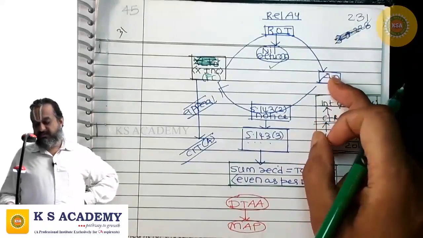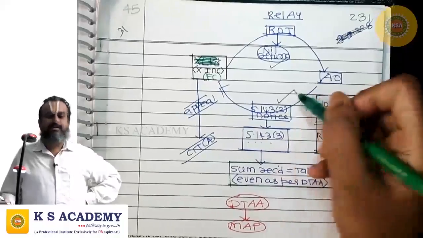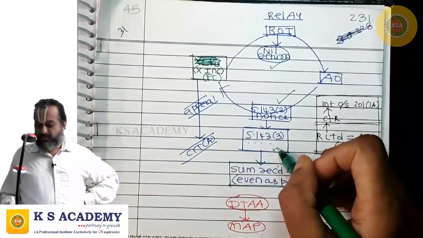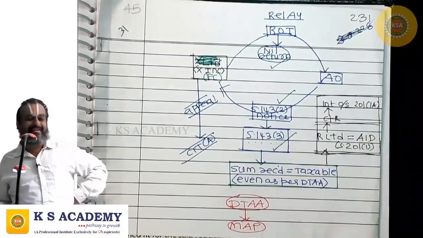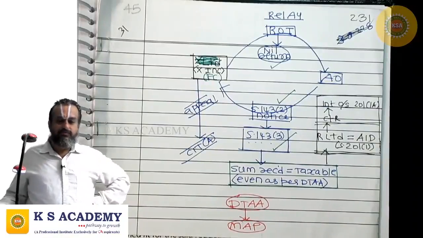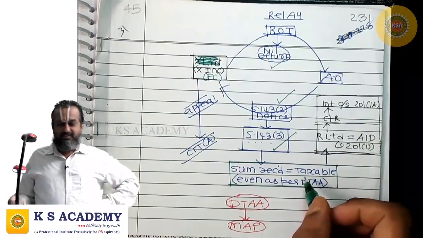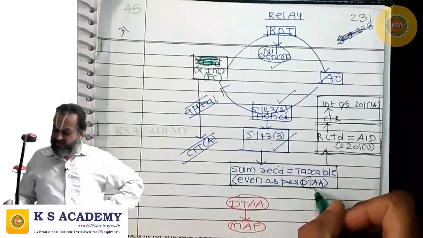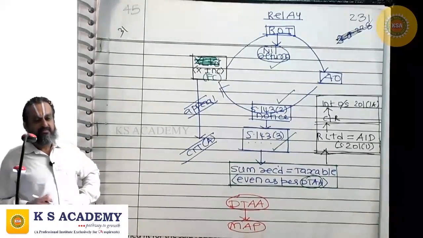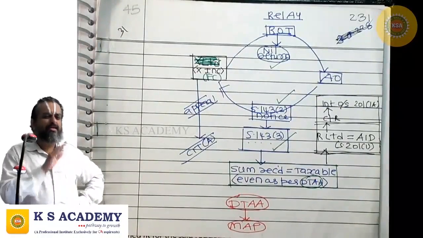The assessing officer took the case for scrutiny under 143(2). 143(3) proceedings were initiated. In the course of 143(3) proceedings, the assessing officer took a stand that this sum is taxable even as per the DTAA.